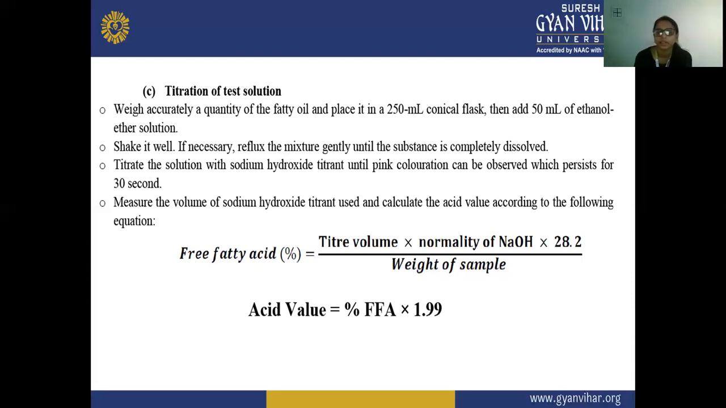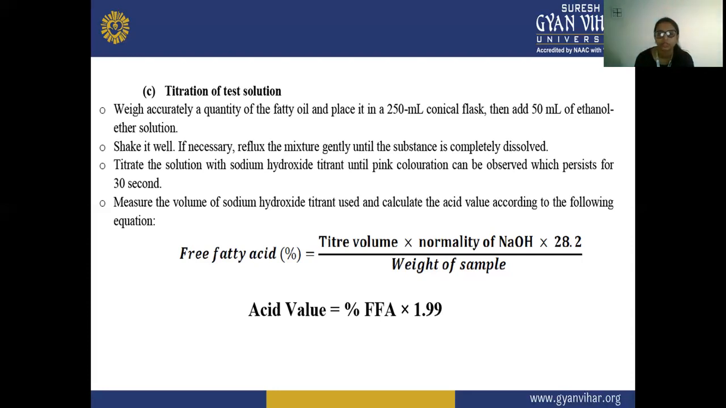Next, we are titrating this solution with sodium hydroxide titrant, until a pink coloration can be observed, which persists for 30 seconds.